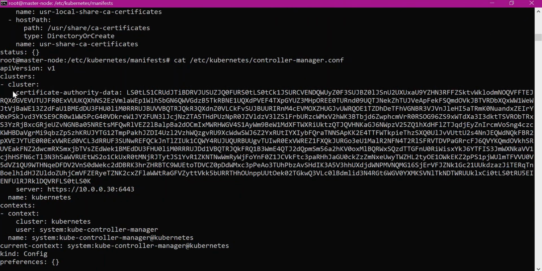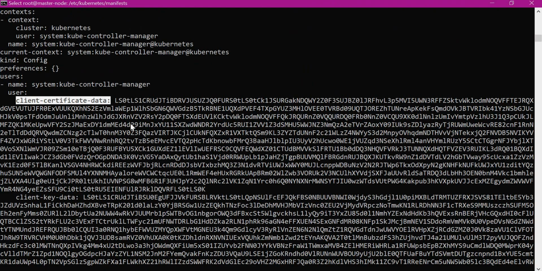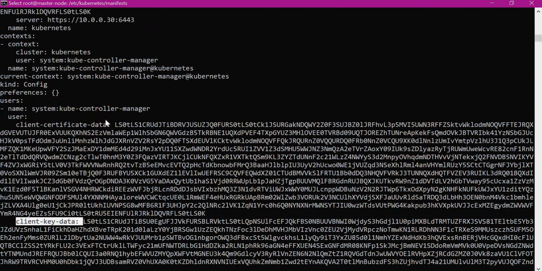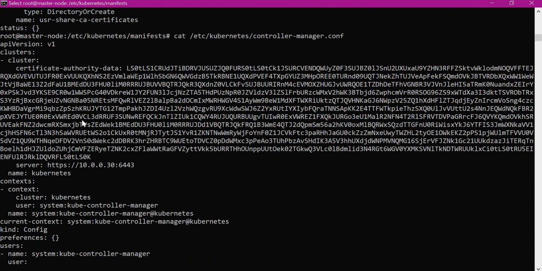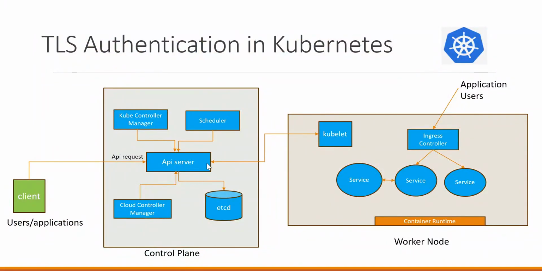This also contains the certificate authority data, which is the PEM encoded of the client CA file and corresponding client certificate data, which is signed by the above CA data, and this is the corresponding private key. So using this client certificate data and key data and corresponding CA data, it will try to connect to the API server. So this way, the API server will connect to the etcd using TLS, and also other components like clients as well as the control plane components like scheduler, Kube Controller Manager and Cloud Controller Manager will connect to the API server using TLS certificates.